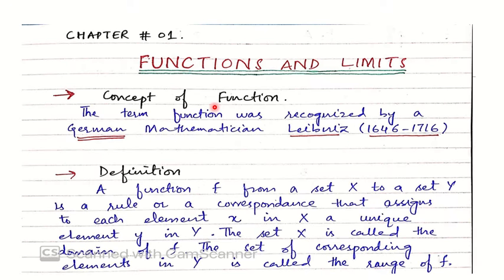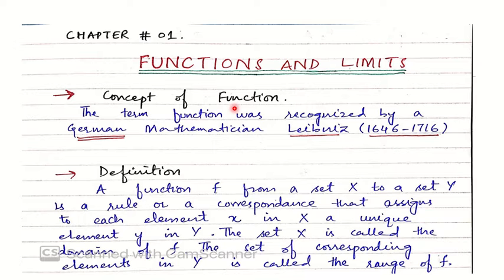First of all, what is a function? Basically, a function acts like an operator or a machine, and you know the definition of a machine, that it converts every input into output. So a function also acts like a machine. There are many things in our daily life which work upon the principle of taking some input and converting that input into output.